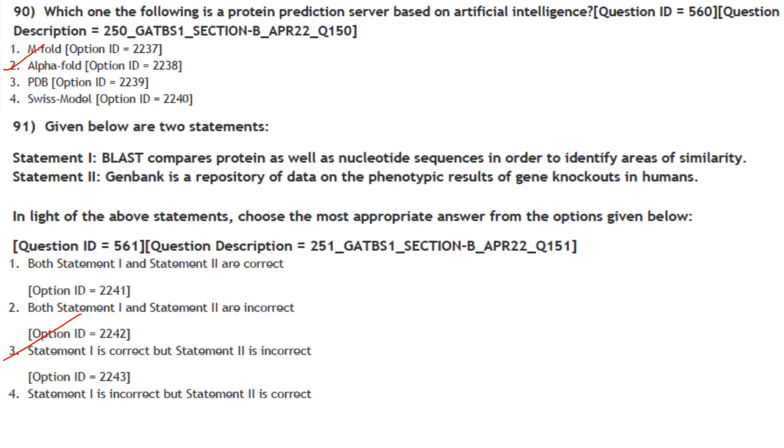Statement 2. GenBank is a repository of data on the phenotypic results of gene knockouts in humans. It gives genotypic information. So it is not phenotypic results, it is genotypic results. So the answer here is option 3. Statement 1 is correct, but statement 2 is incorrect.